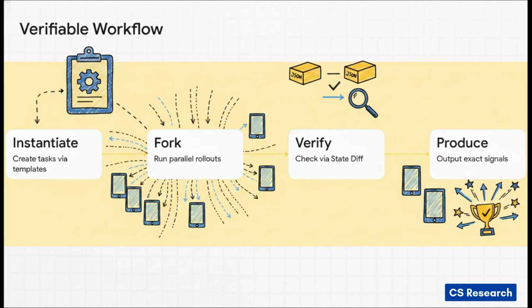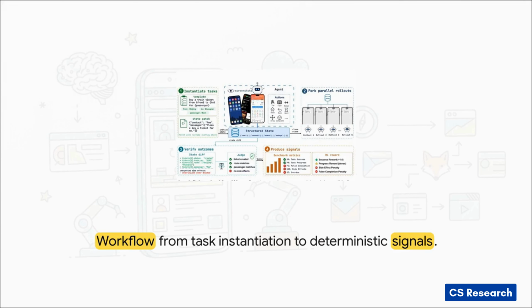And because everything under the hood is just text-based JSON data, researchers can run this highly efficient 4-step loop. First, they instantiate a task using a template. Second, they fork that identical starting state into dozens of parallel rollouts. Third, when the AI finishes, they can verify the outcome perfectly by just comparing the initial JSON state to the final JSON state. And fourth, they use that state difference to produce definitive success signals in training rewards. This creates a totally verifiable loop.